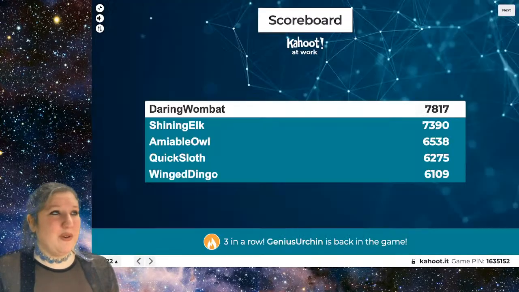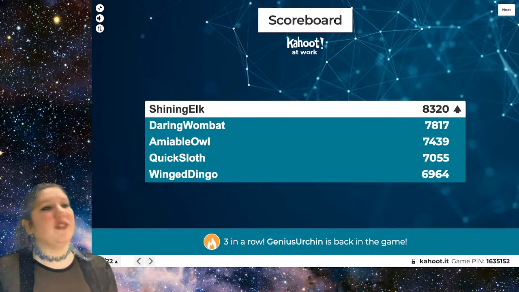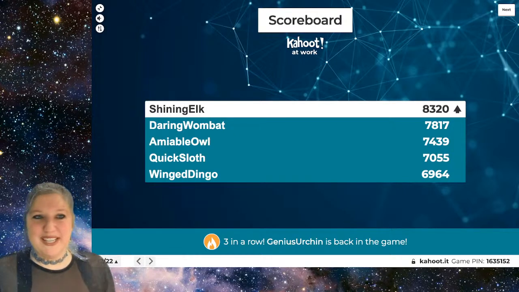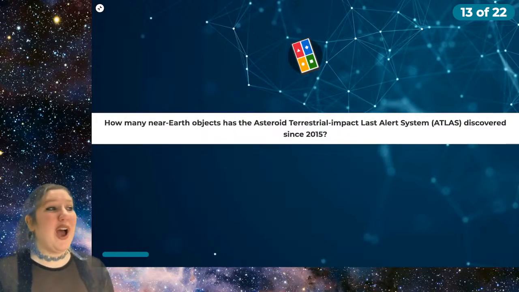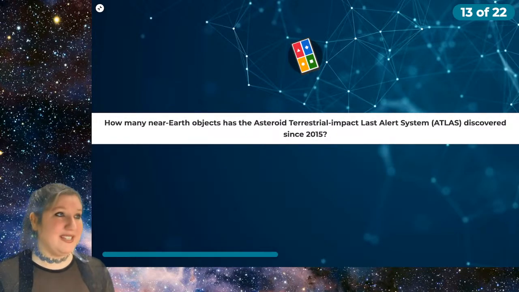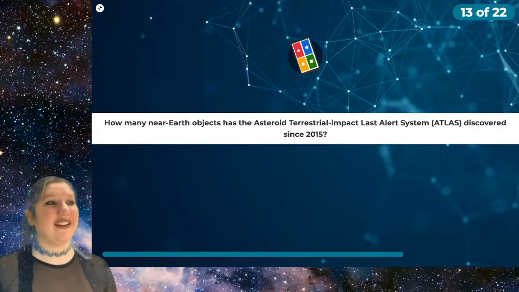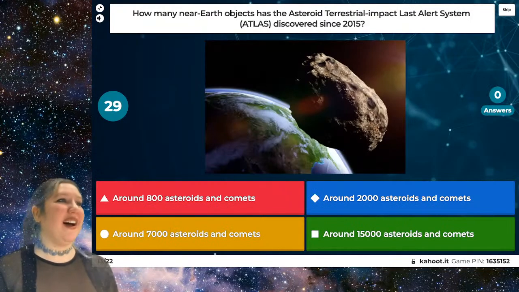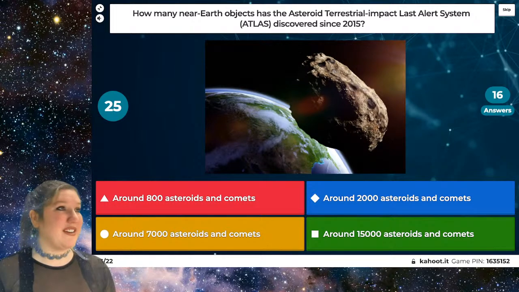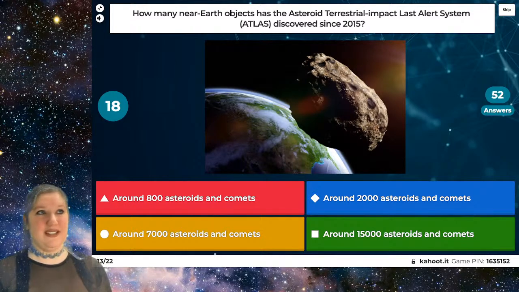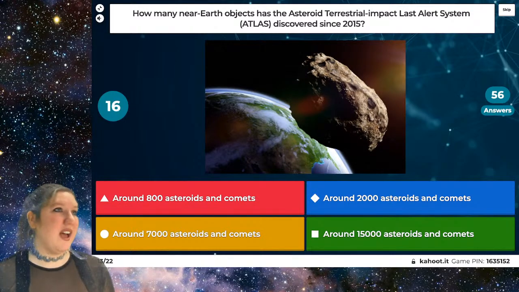All right, let's check out our scoreboard once again. Oh my goodness, Shining Elk has moved to first place. Let's see who can push ahead in this next question, which is, how many near-Earth objects has the Asteroid Terrestrial Impact Last Alert System discovered since 2015, when the program essentially started? So we call it ATLAS for short. And so how many of these near-Earth objects has this system discovered since 2015?